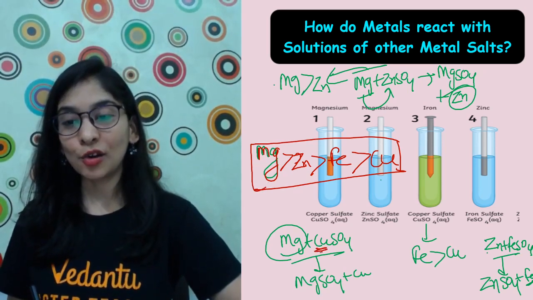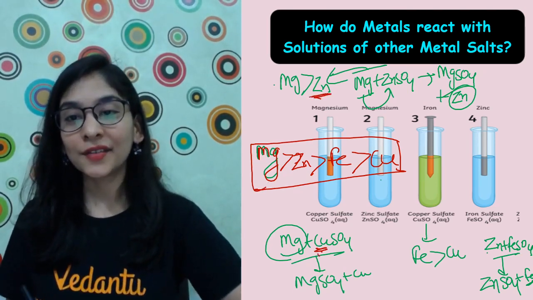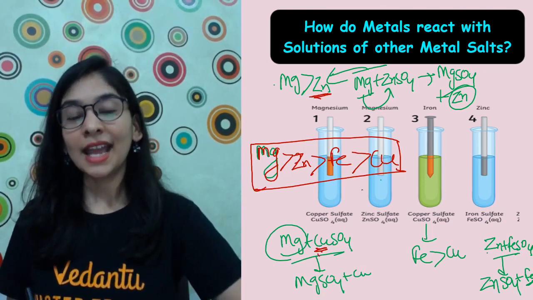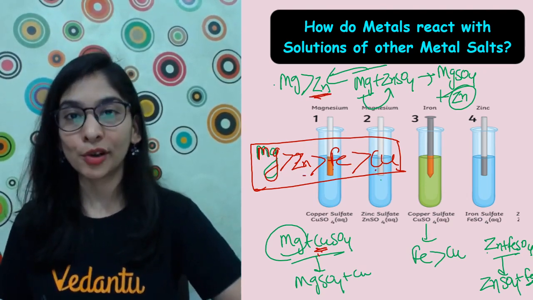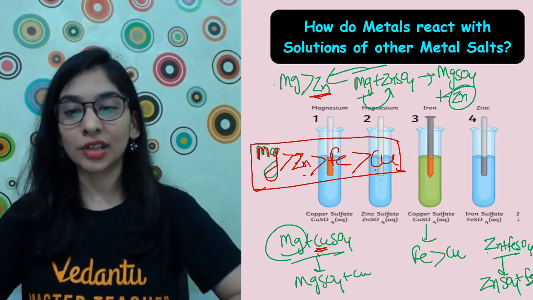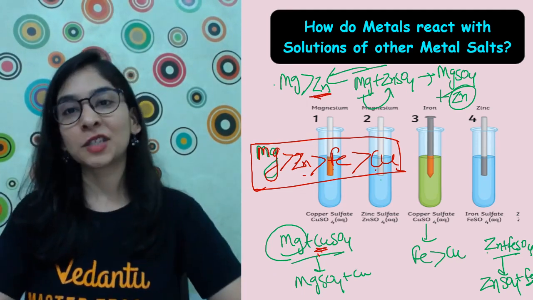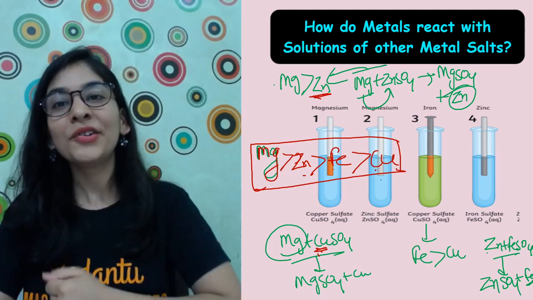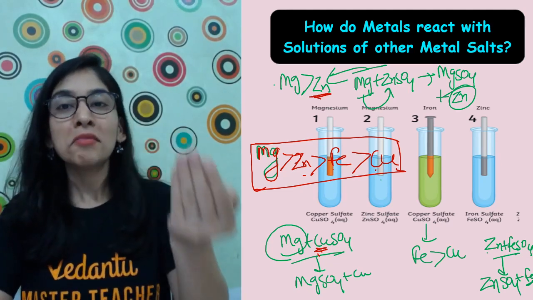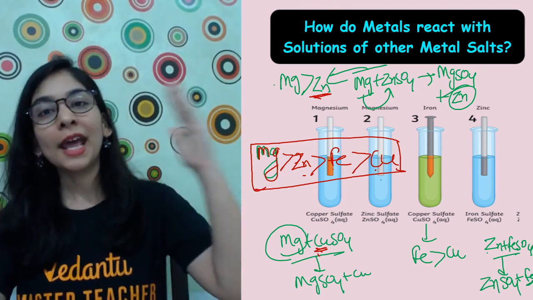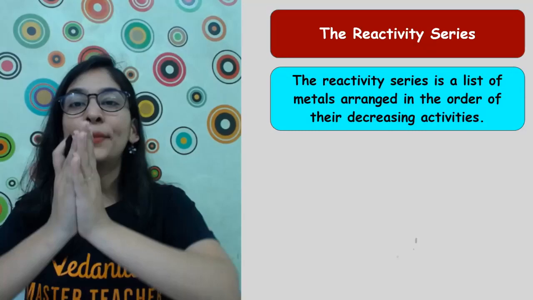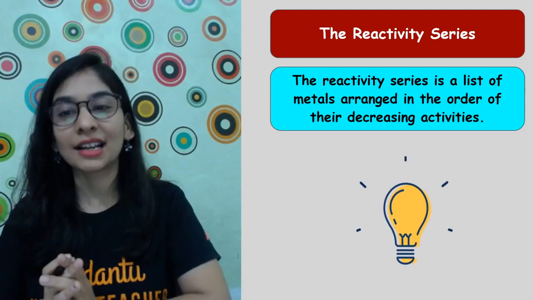Isn't it something that we figured out from all the examples that I've told you? Magnesium is more reactive than copper also, magnesium is more reactive than zinc also, right? And when I talk about this zinc and iron, we have seen that they're more reactive than copper also. I have made a conclusion out of all the 4 or 5 experiments we have done. What is this? Reactivity series. And I can make a reactivity series by checking all the possible salt solutions and by taking different metals. And what am I going to get? A proper series called a reactivity series.